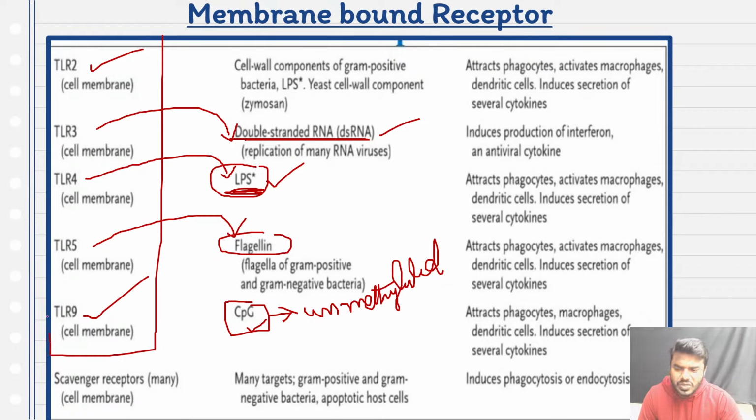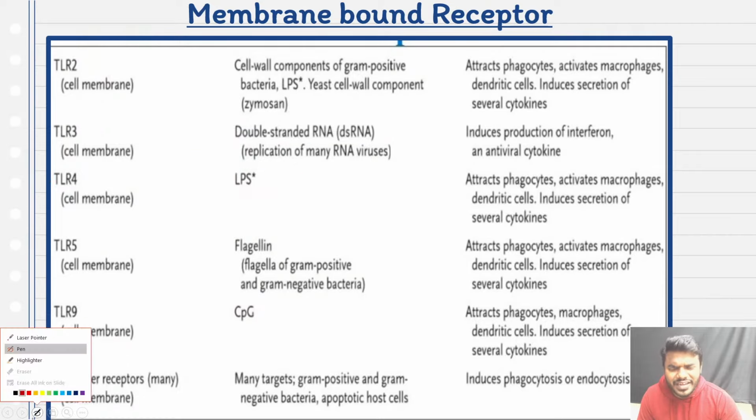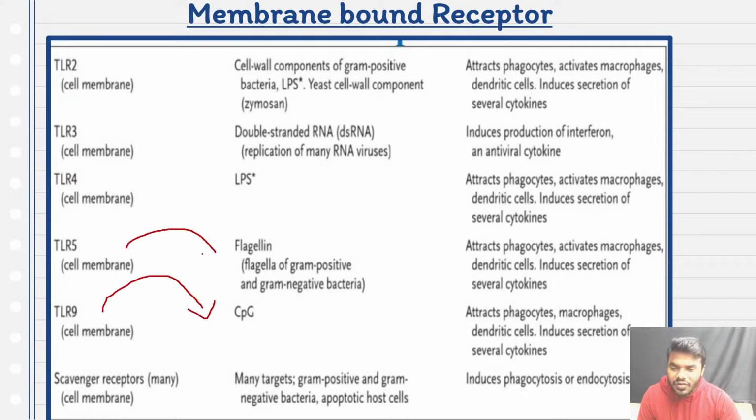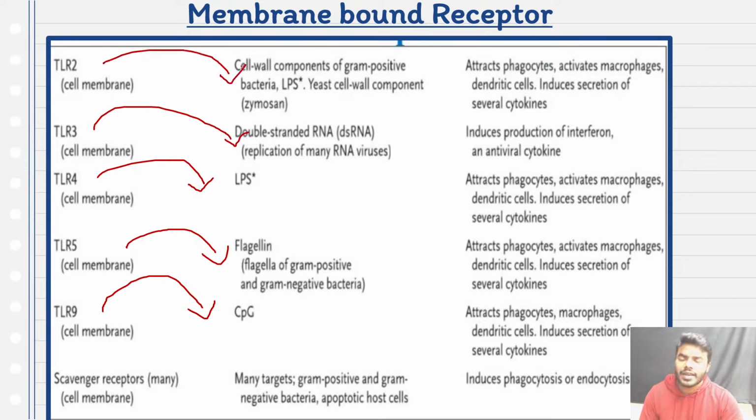I hope last time also I have solved a question. Once again, after the chapter is over, I'll solve it. Direct questions were asked from this particular receptor. Which kind of toll-like receptor can recognize what kind of antigenic substance? A very direct and straightforward question which you have to remember. See, keep it in your mind. TLR9 CpG, TLR5 flagellin, TLR4 LPS, TLR3 double-stranded RNA, TLR2, I told you right, it's a kind of generalized receptor.